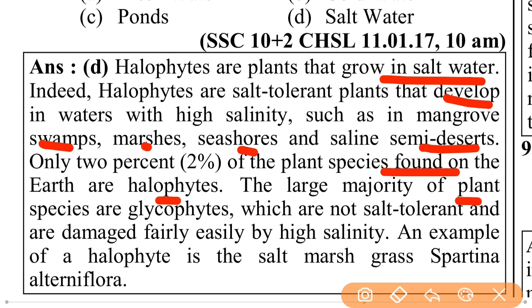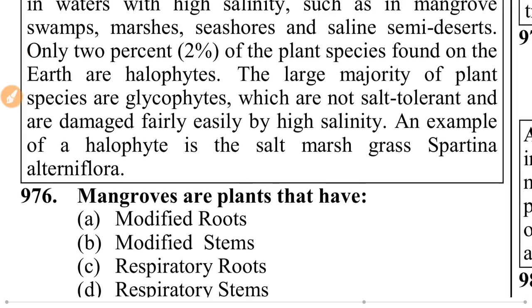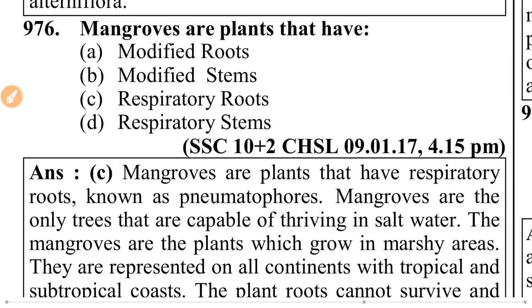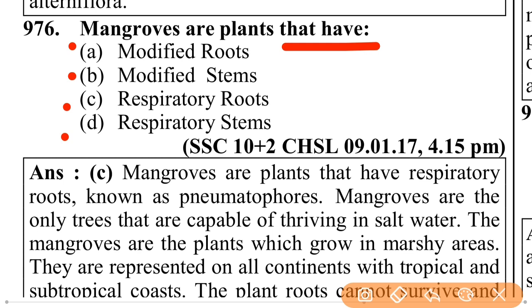The large majority of plant species are glycophytes, which are not salt tolerant and are damaged fairly easily by high salinity. An example of a halophyte is the salt marsh grass Spartina alterniflora.